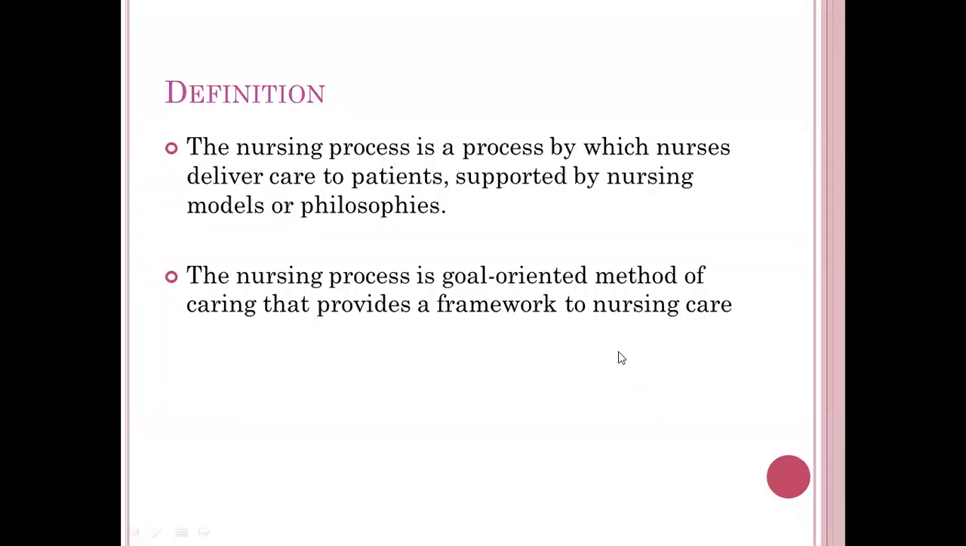So what is the nursing process? It is a process by which nurses deliver care to our patients, and it is supported by various nursing models and philosophies. These models and philosophies I have already covered, like Rogers' theory, Orem's theory, Henderson's theory, and the holistic model. Based on those models and philosophies, we give care to our patients through the nursing process. It is a goal-oriented method, okay? And it provides a framework for nursing care.